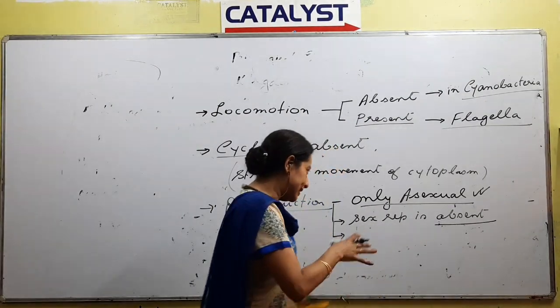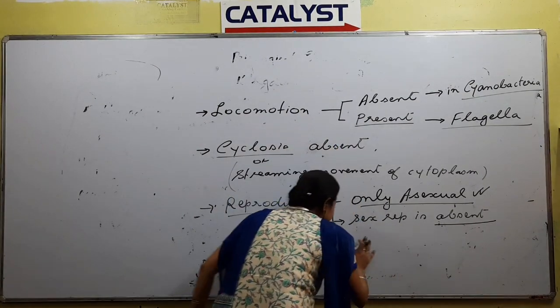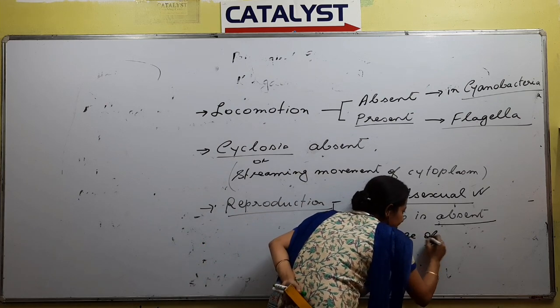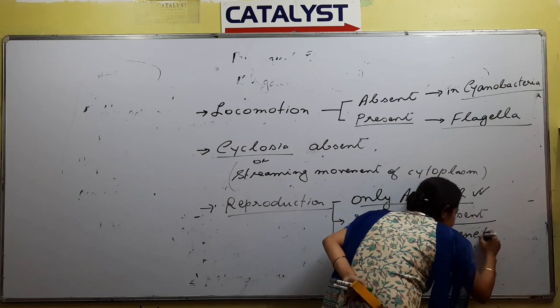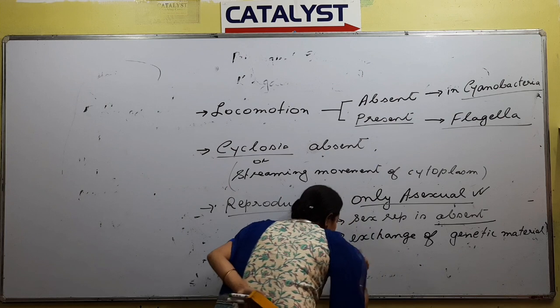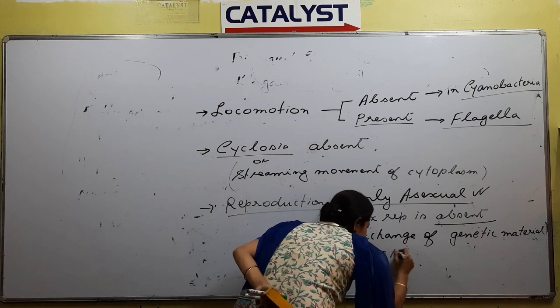And I will write one more sentence, just pay attention. Exchange of genetic material takes place.